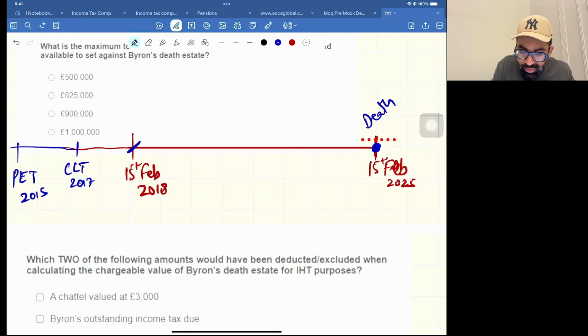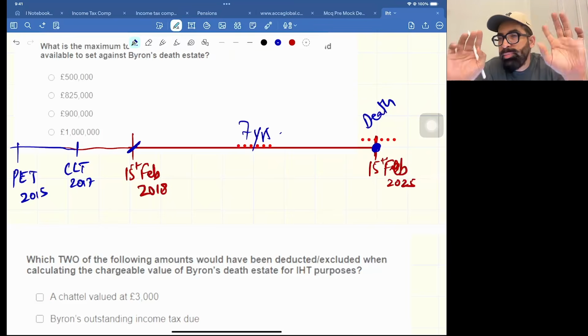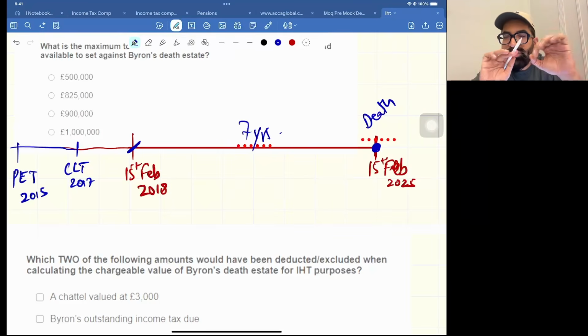Last 7 years, no gift, no lifetime gift in the last 7 years. So that means you're complete. I'm just talking about the normal NRB, because on normal NRB the 7 year accumulation principle is applied. On residence NRB there is no 7 year accumulation principle. So for the normal NRB of 325,000, the 7 year accumulation principle is applied, and from the date of death, no gift in the last 7 years.